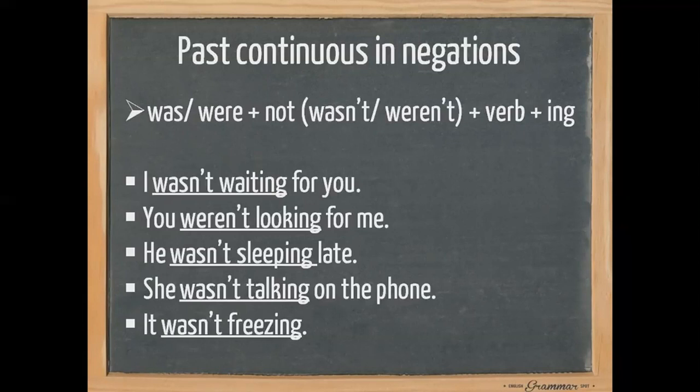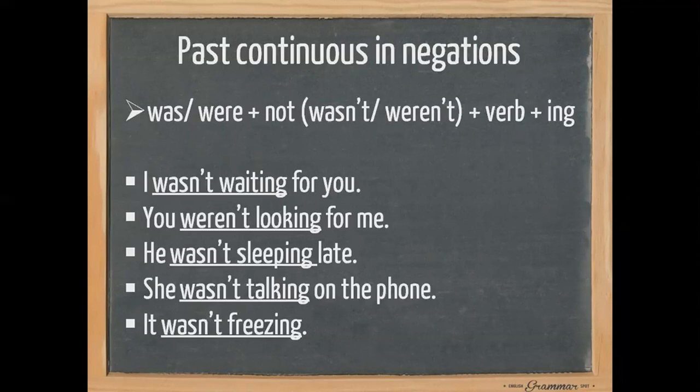Next one, you weren't looking for me. You, which is the subject. After the subject, we need was or were. So with you, we use were. Then we need the negation, which is not, weren't. Look, which is the base form, plus ing, which is looking, for me, which is the complement, full stop. So we have this sentence, you weren't looking for me.